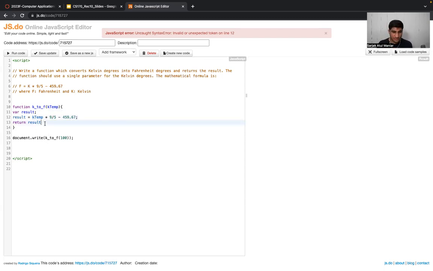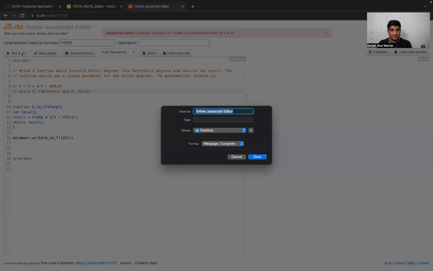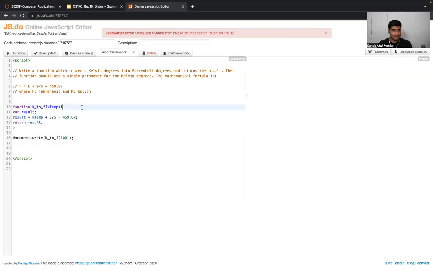So now if I just do this step and I run the code again, let me save, return result. Okay, there might be a simple error in terms of bracket, I believe. Document.write k2f 100.